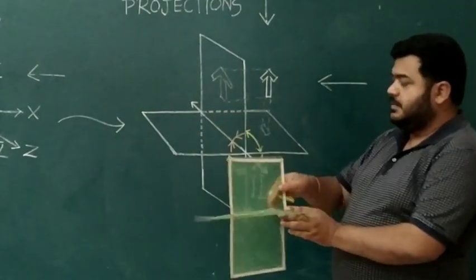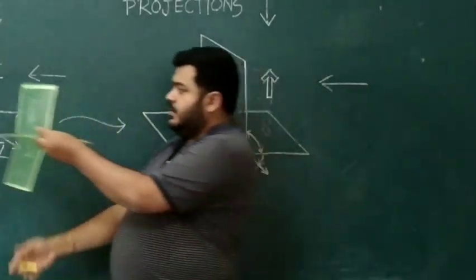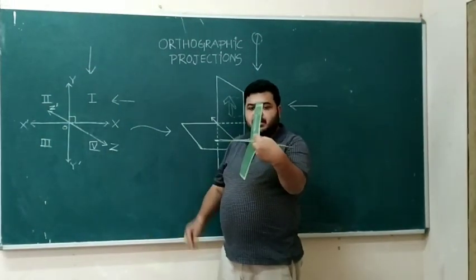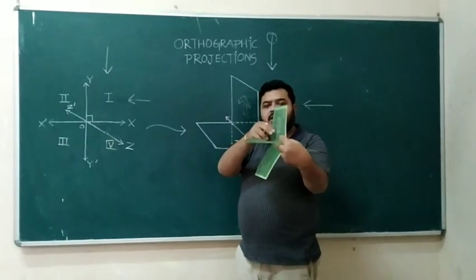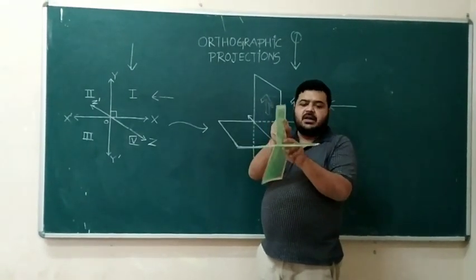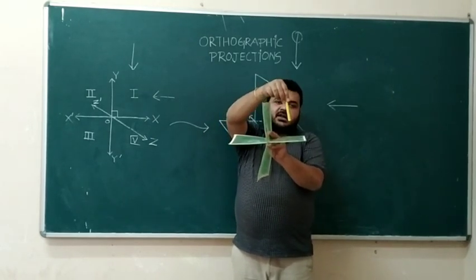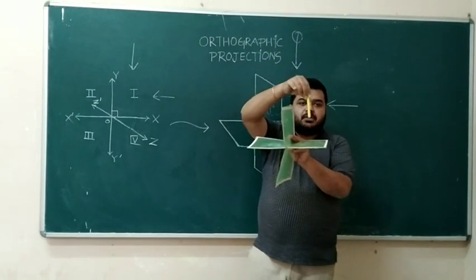These are the reference planes, which are at 90 degrees to you. The XZ plane and the YZ plane are at 90 degrees to each other like this. There are two planes. Now, which is the first quadrant? This one. The object is placed here, and where are you looking at it from? You are looking at it from this side and from the top.